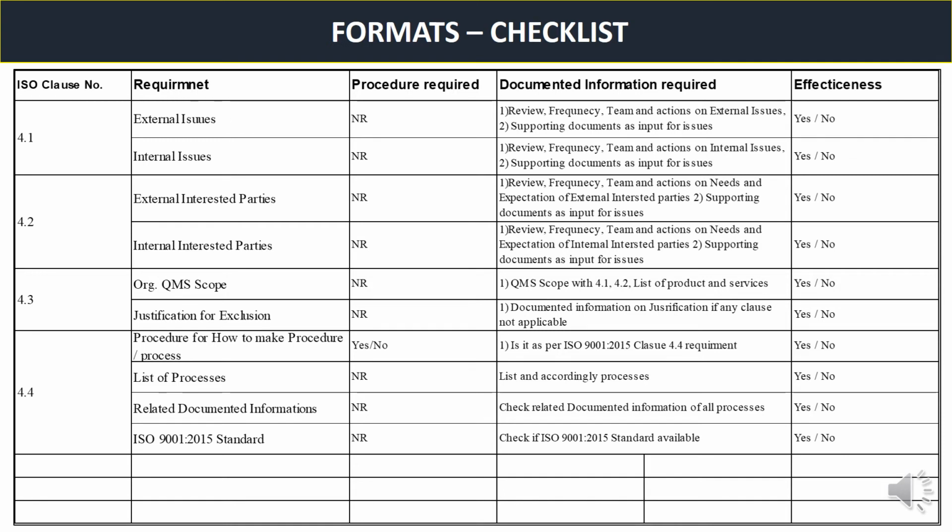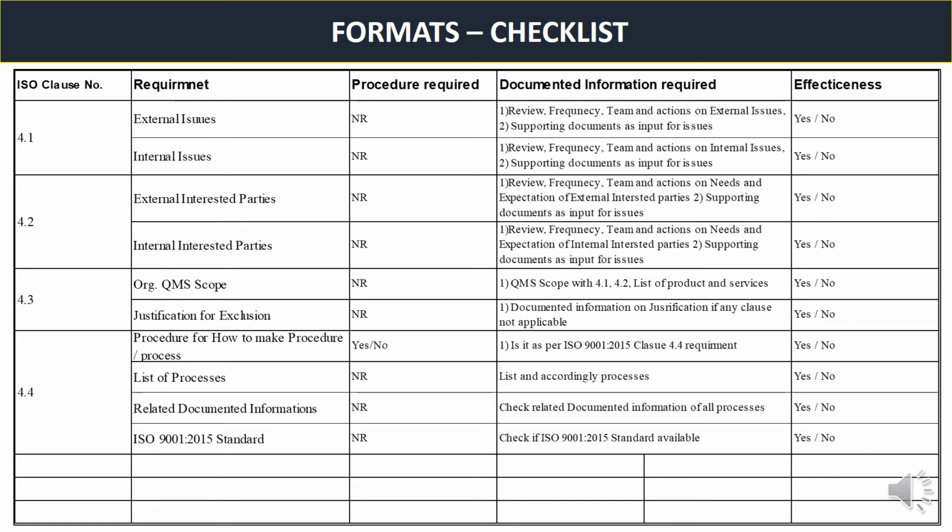So for this, whether a procedure is required or not, it is not required. So the auditor will not see a procedure here, but he will ask for certain documents and will see the effectiveness of these documents on the product and process. What documents should he ask for external issues? He should ask for the review frequency, team, and the actions for external issues and the supporting related documents.